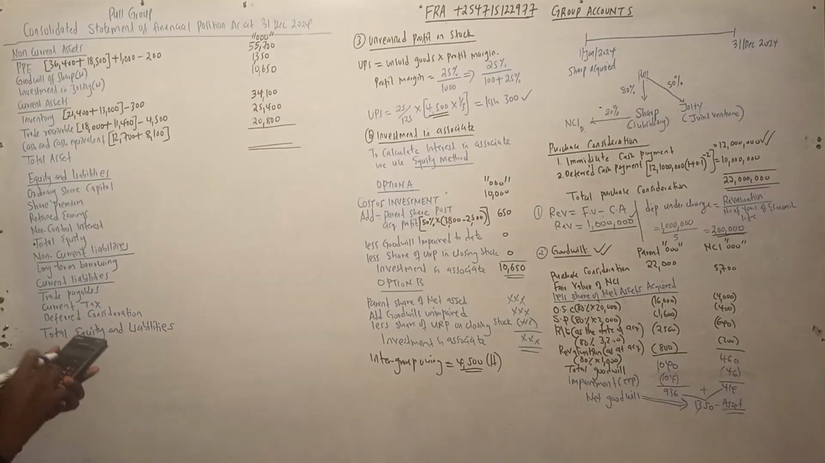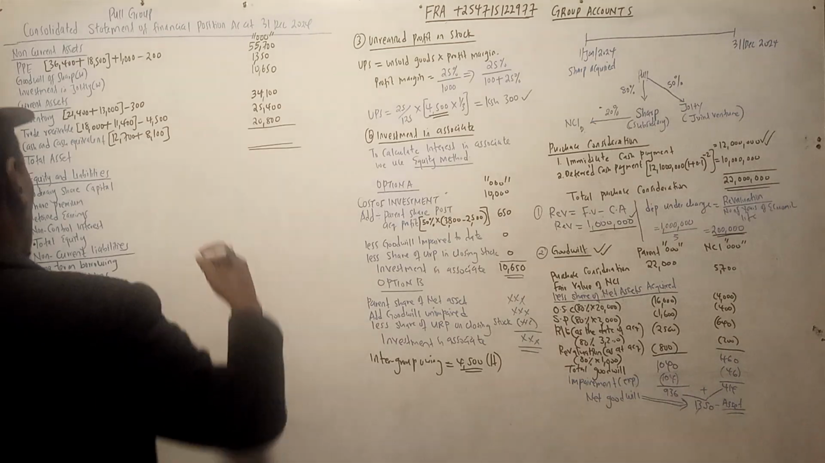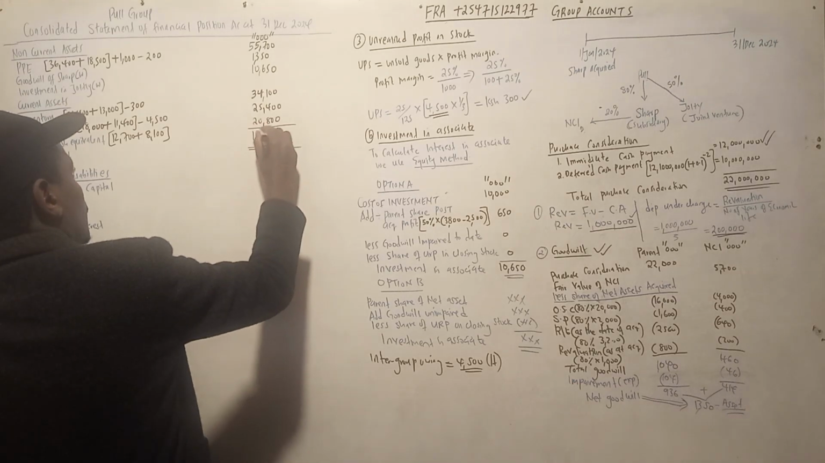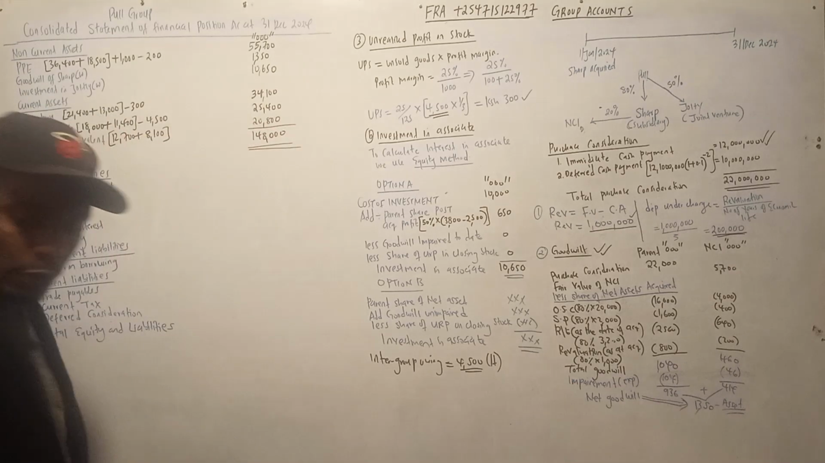So our total assets will be equal to 55,700, 1,350, 10,650 plus 34,100 plus 25,400 plus 2,800. I'm getting around 148,000. That one is correct.